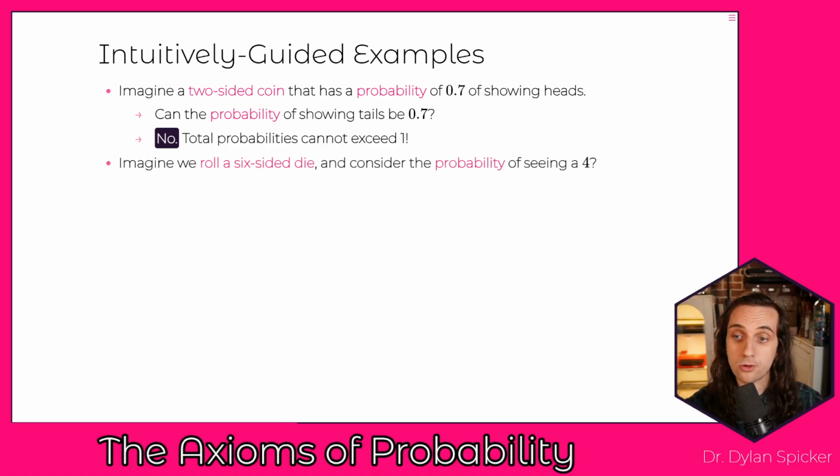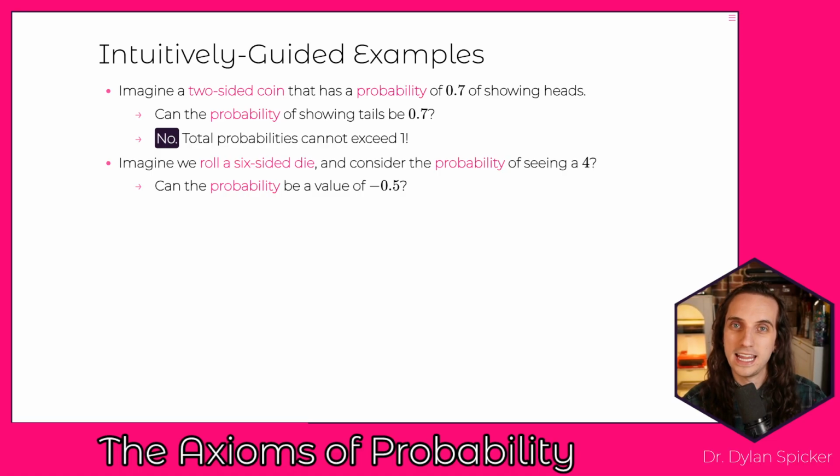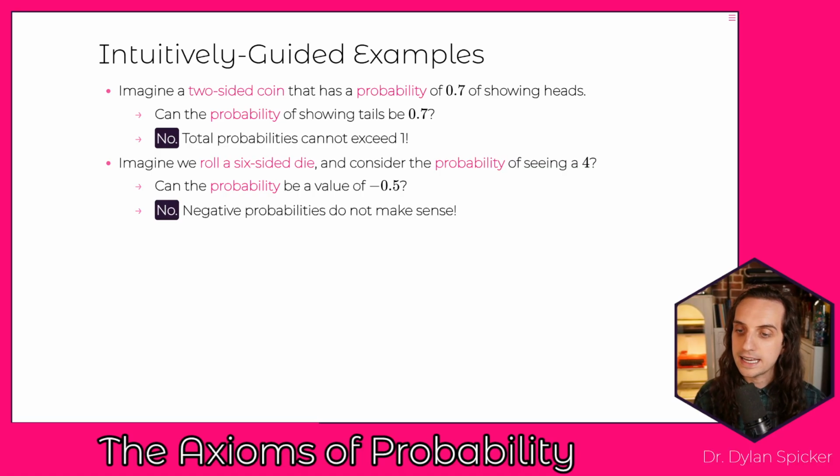Okay? Now imagine that we roll a 6-sided die and consider the probability that we see a 4. Normally we're going to think that there's a 1 in 6 chance that we see a 4, but what if we wanted to set the probability to be negative 0.5? Is this possible? If again we think about this a little bit, what would it even mean for us to have negative probabilities? There's not really a sense of this. Probabilities are interpreted as long-run proportions, right? And so in the long run, negative half the time we see a 4 come up on this die. What does that actually mean? It doesn't mean anything. It has no real bearing in the real world. And so we would say, no, we can't actually do this. Negative probabilities don't actually make any sense.